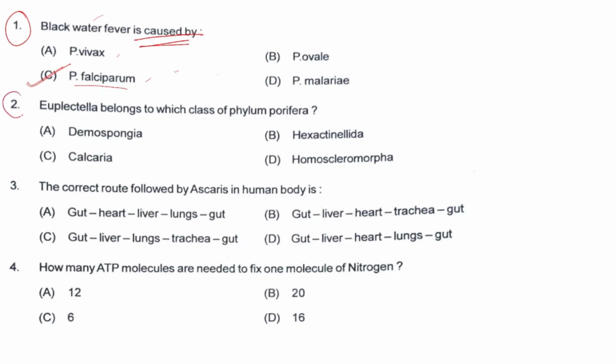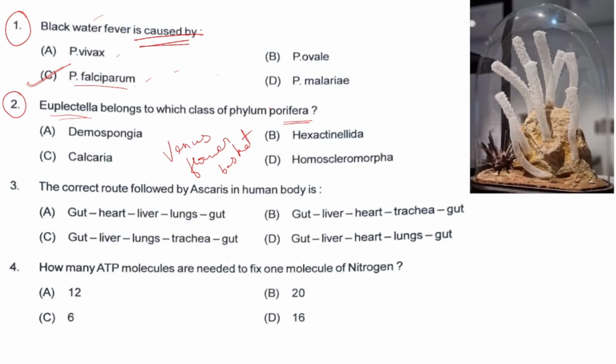Next, question number 2. Euplectella belongs to which class of phylum Porifera? Euplectella is otherwise known as Venus flower basket. So this is a glass sponge. Here is the image you can see. This is Euplectella, called Venus flower basket.